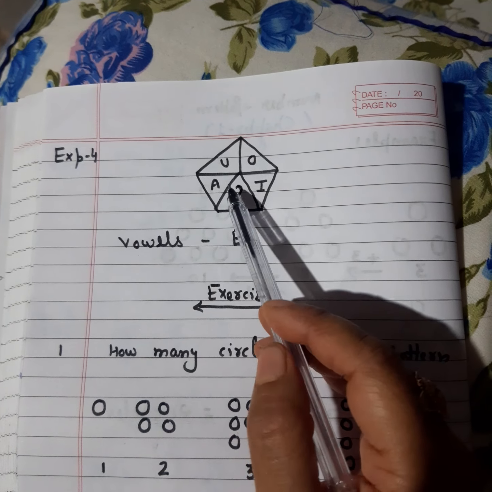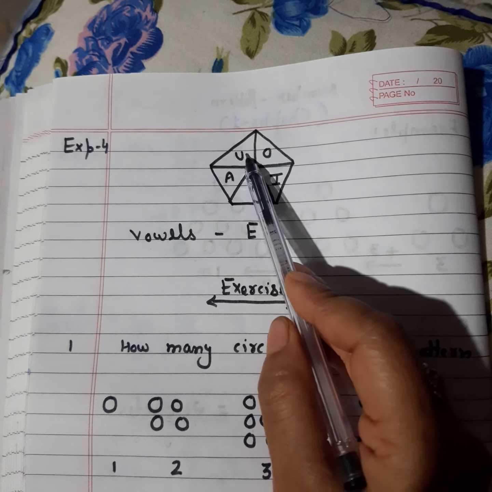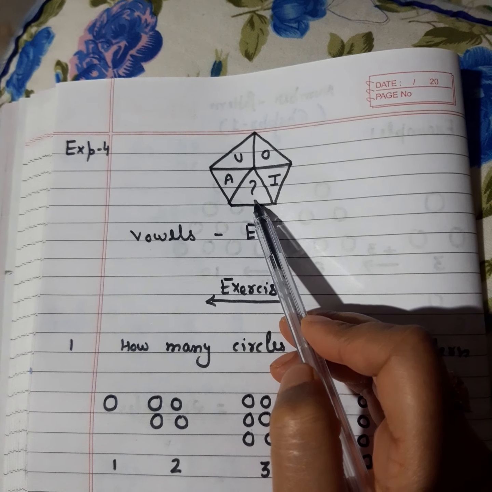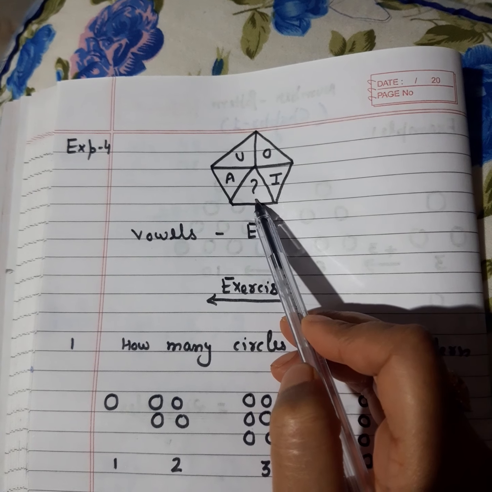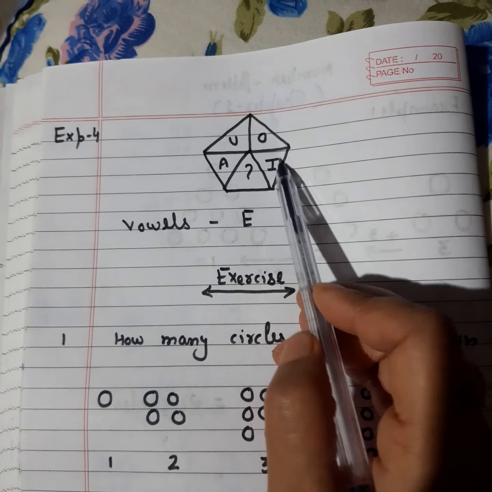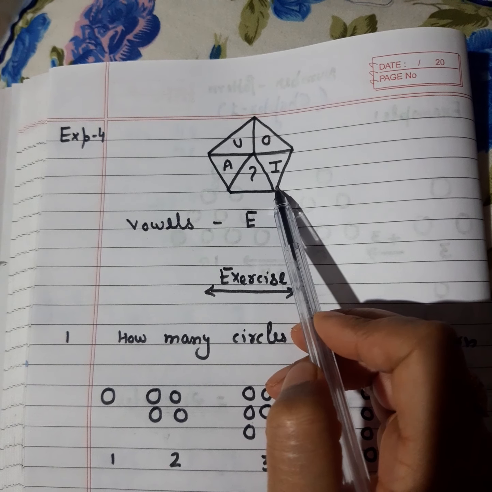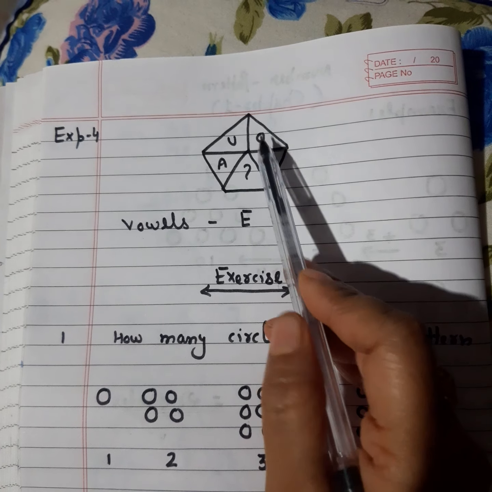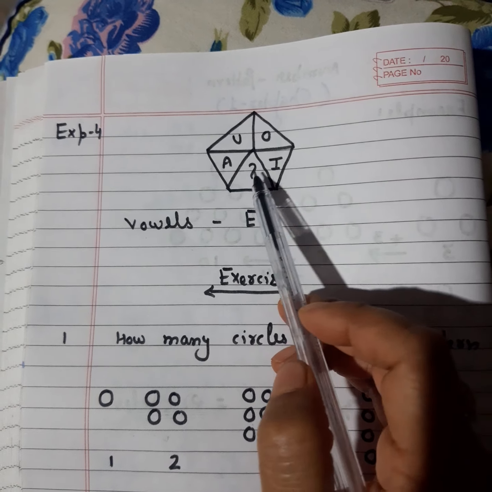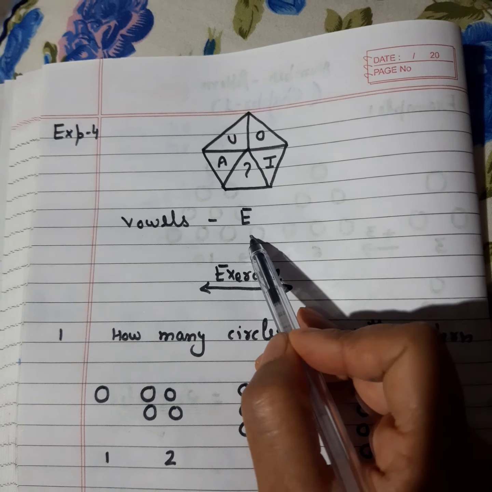In the example number 4, 4 letters are given to us, that is A, U, O and I. And what you have to do, you have to find out your missing alphabet here. Okay, so if you observe all these letters carefully, are you finding something common in them? Yes, all are your vowels.